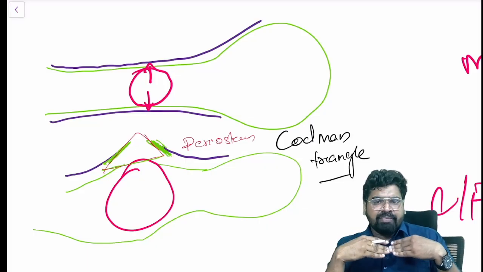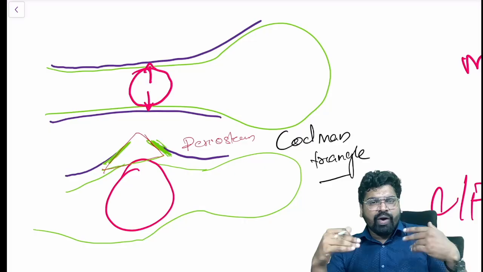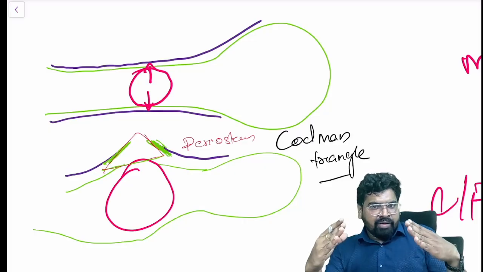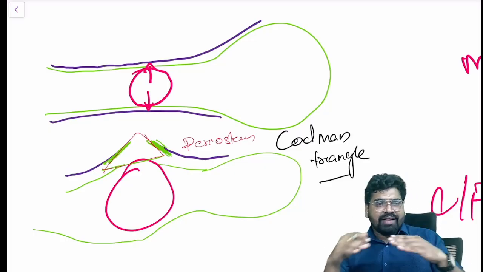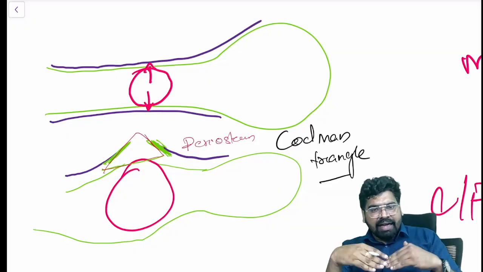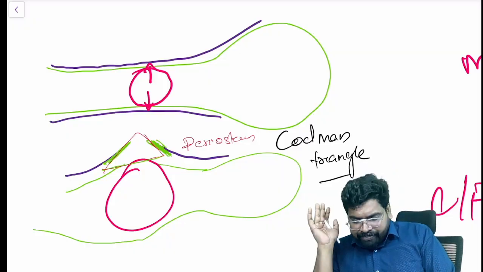So whenever there is a separation because of this swelling which is growing from inside, what happens? This periosteum gets separated. When they get separated, to maintain the contact with bone, they start depositing bone, and they make a triangle-like structure there. That raised periosteum part is called Codman triangle. Okay, so simple concept. Right.